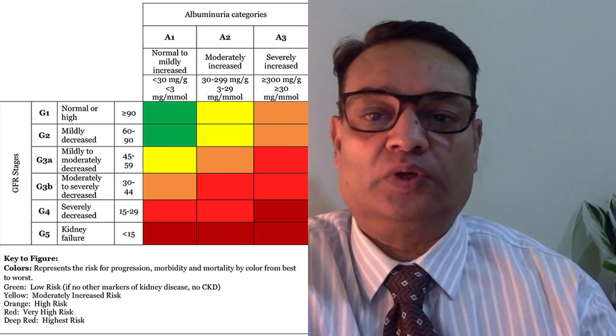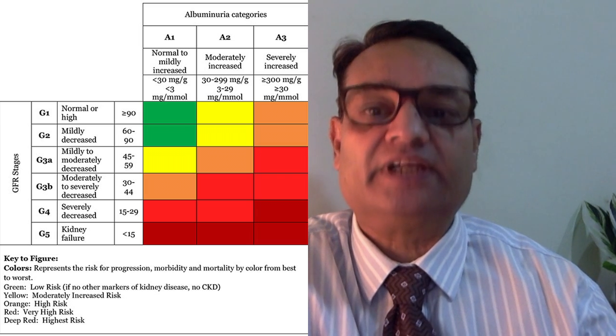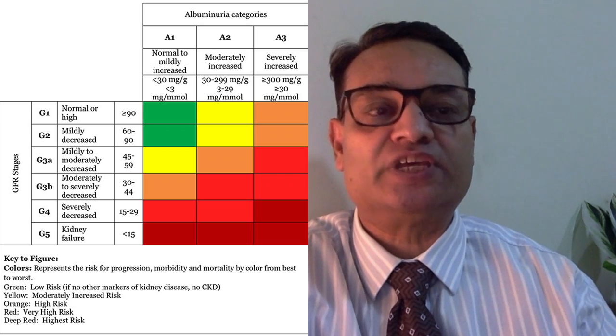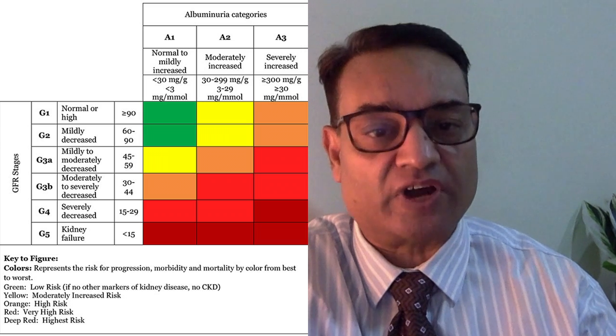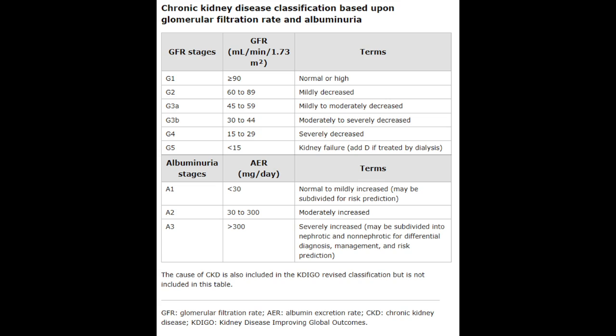Diabetic kidney disease is staged using eGFR from grade 1 to grade 5, stage 1 being eGFR more than 90 ml per minute, and stage 5 when the eGFR is less than 15 ml per minute, and this is labeled as kidney failure.